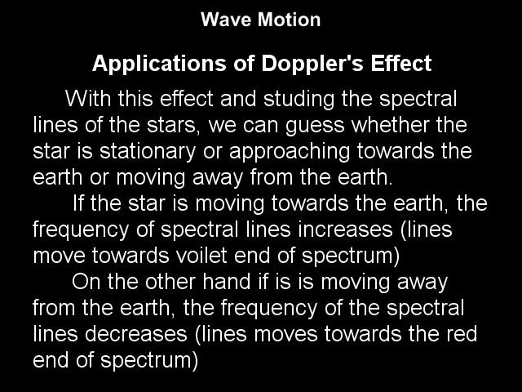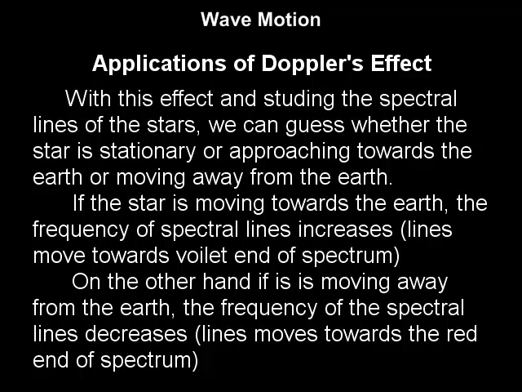With the same effect and studying the spectral lines of the stars regularly, we can guess whether the star is stationary or approaching towards the earth or moving away from the earth. The spectral lines from the star are studied regularly. If a star is moving towards the earth, the frequency of the spectral lines increases. So, they move towards violet end of the spectrum.